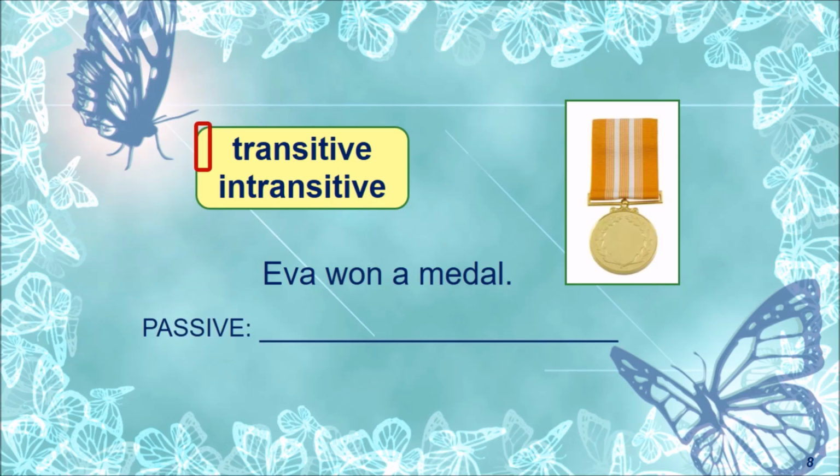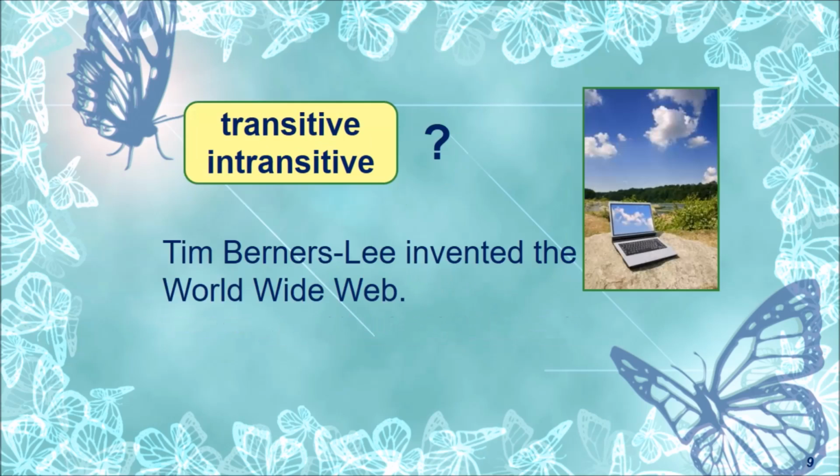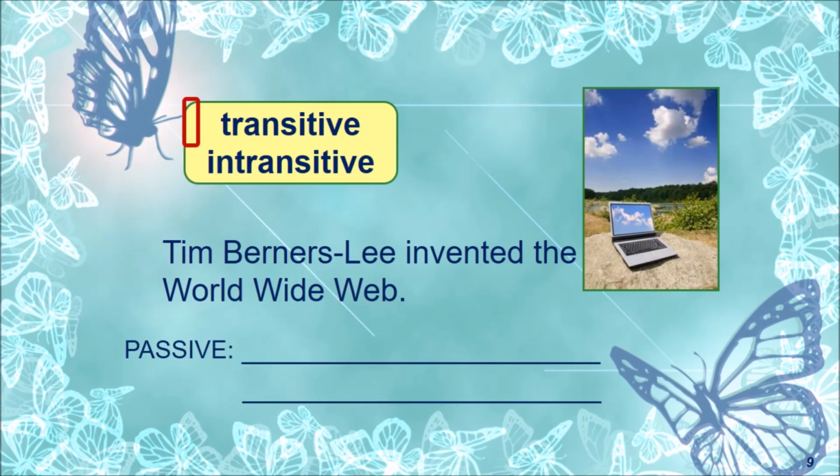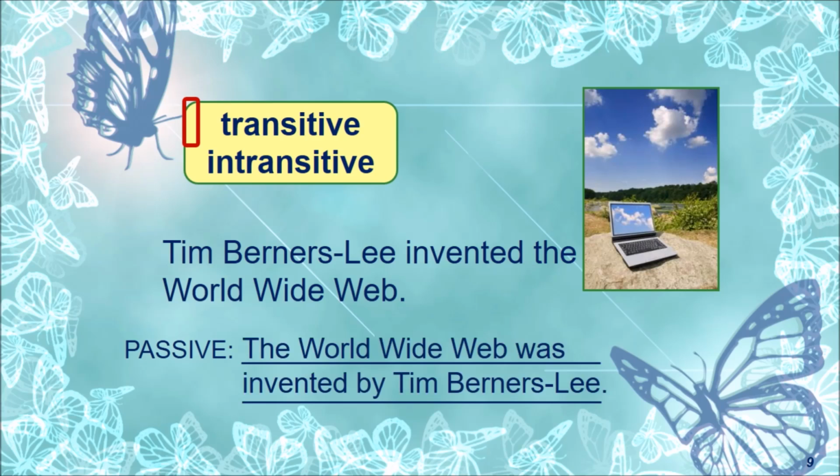A medal was won by Eva. Very good. And next we have, Tim Berners-Lee invented the World Wide Web. Invented what? The World Wide Web. Is it transitive or intransitive? Yes, it's transitive. And what's its passive form? The World Wide Web was invented by Tim Berners-Lee.